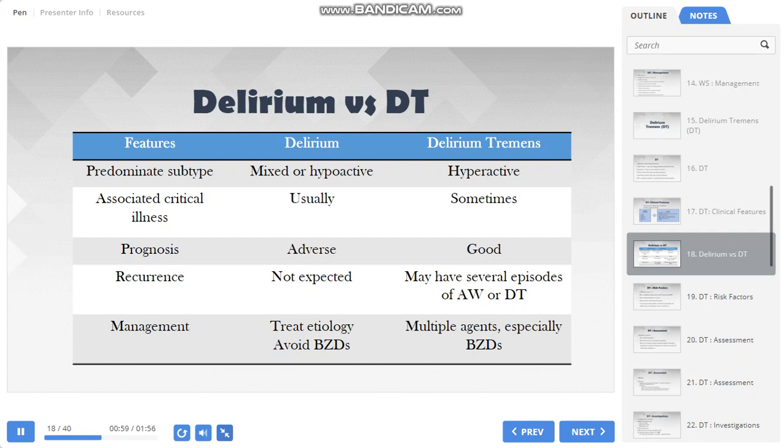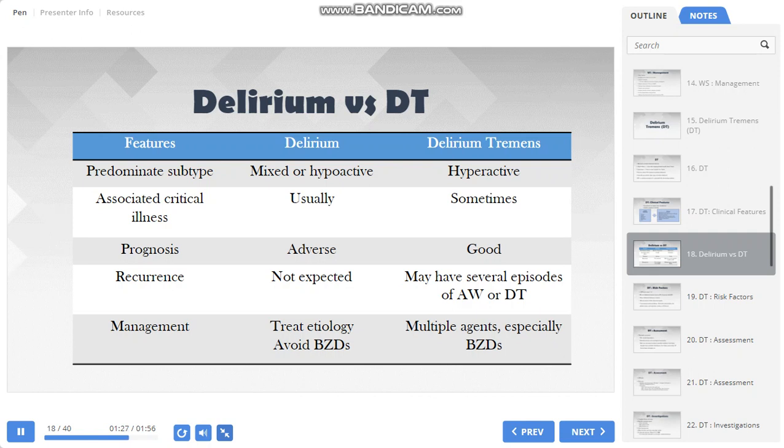Other comorbid conditions are usually there in delirium due to other causes. In DT, sometimes it will be there. DT usually has a better prognosis as compared to other delirium. DT is expected to recur in the future if the person does not stop his alcohol use, where the person may have severe episodes of alcohol withdrawal, or he may have DT. So past history of DT is a predictor for future episodes of DT.